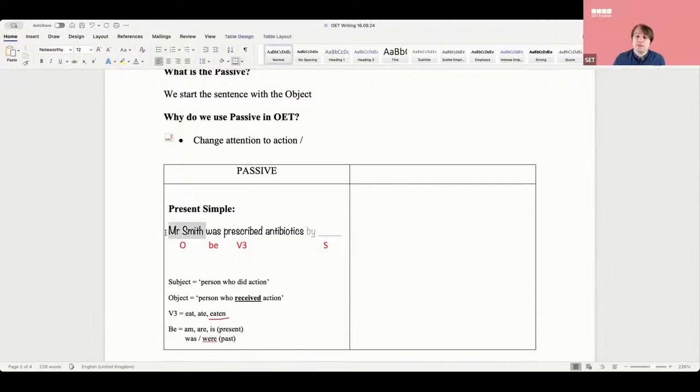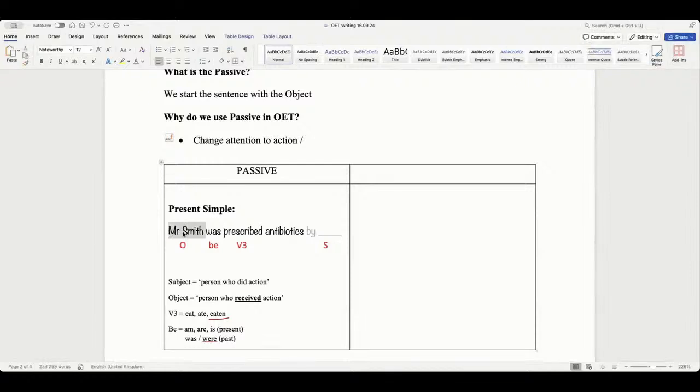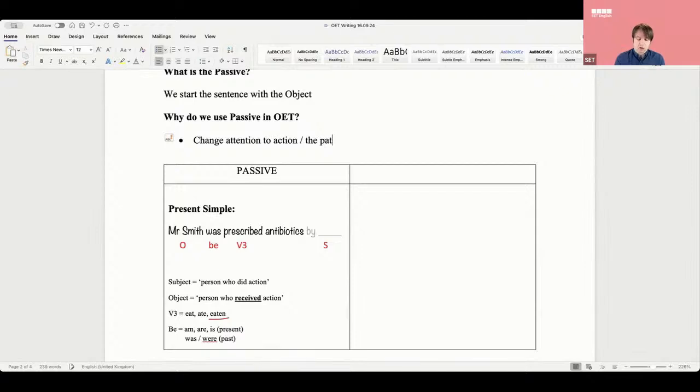Who is Mr. Smith, the object? Is Mr. Smith the medical professional? No, he's a patient. So this is really, really important. I'm going to put it in yellow: change attention to the patient or action. This is really, really important.